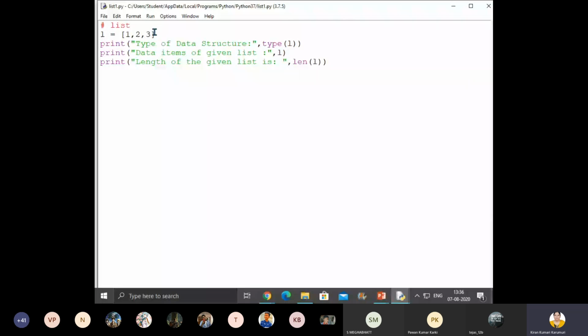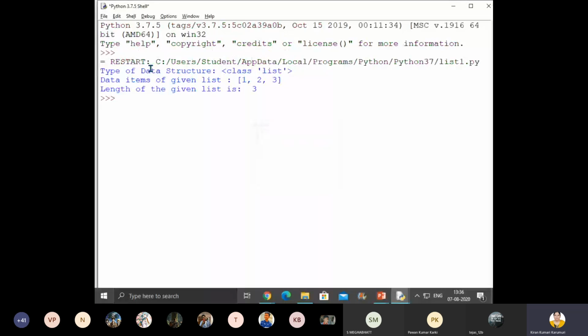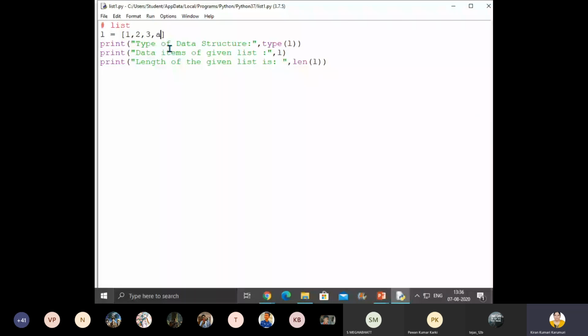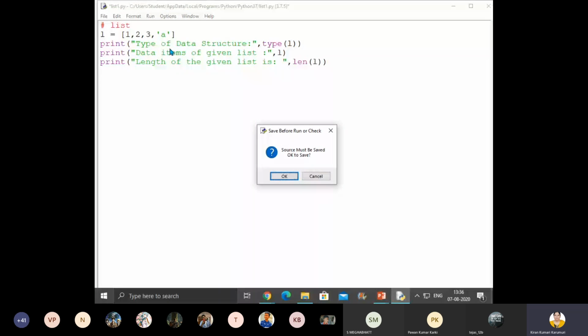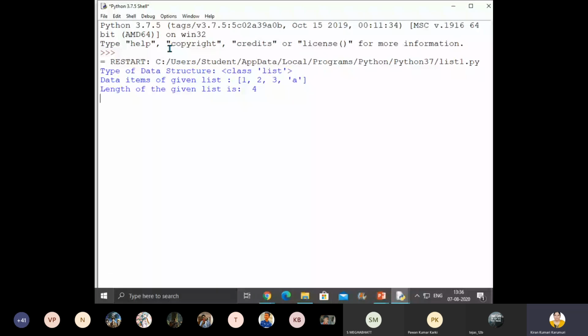Now you see here, can I add some string also? Whenever you are adding string, what should you do? See, suppose A if I give, what will happen? We should get one error because A is not defined. A is a variable. So if it is a constant, if it is a literal, then we should enclose in either single quotes or double quotes. Now there won't be any error. Is it clear, children?